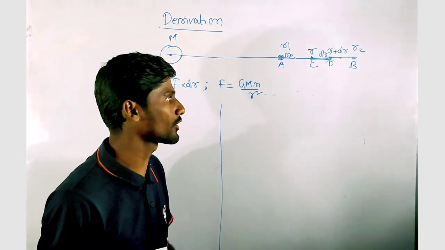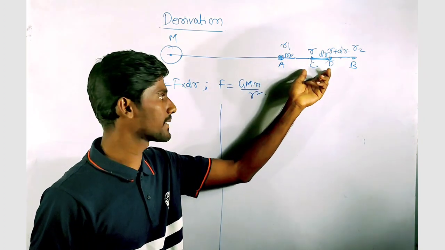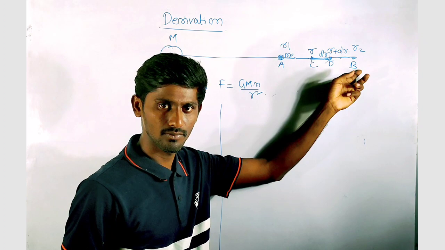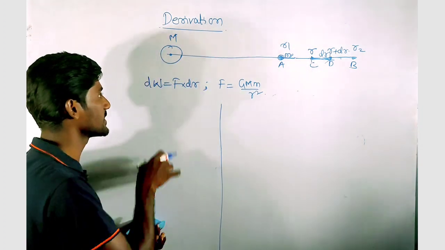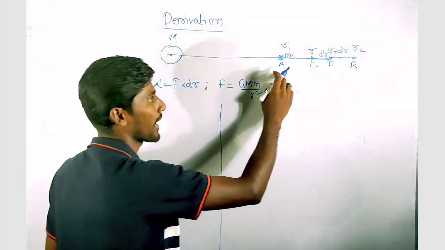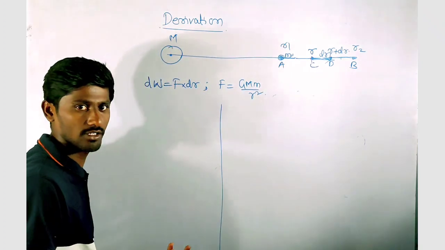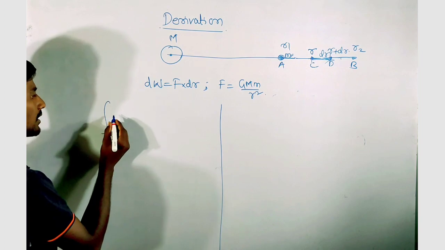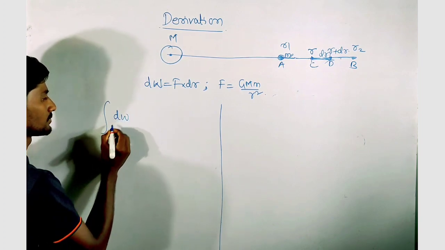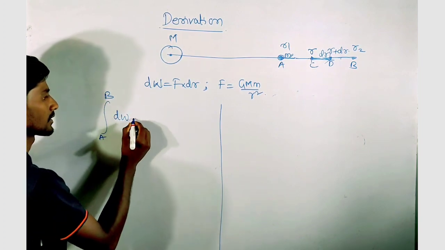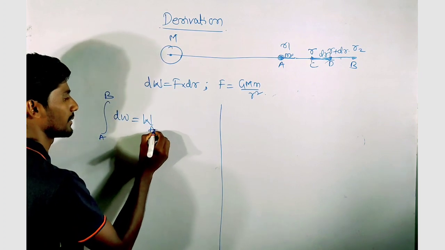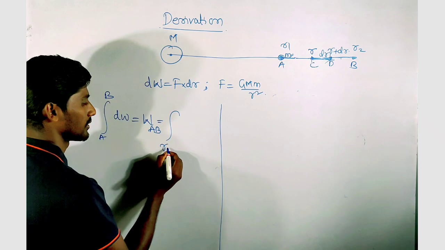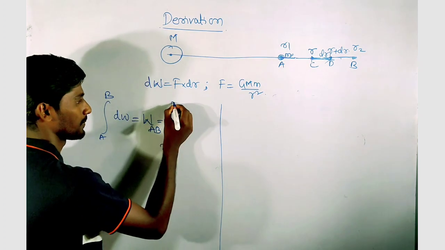Now if I have to calculate the total work done to displace the same particle from point A to point B, I have to integrate the small work done from point A to point B. So on integrating this dW from A to B, I will get the total work done W AB, with limits from R1 to R2.